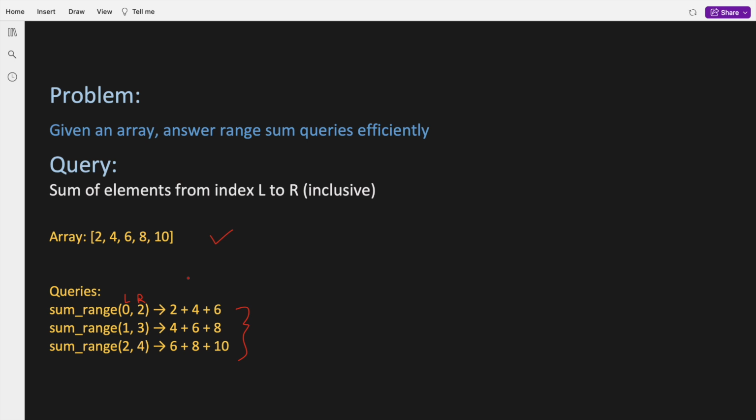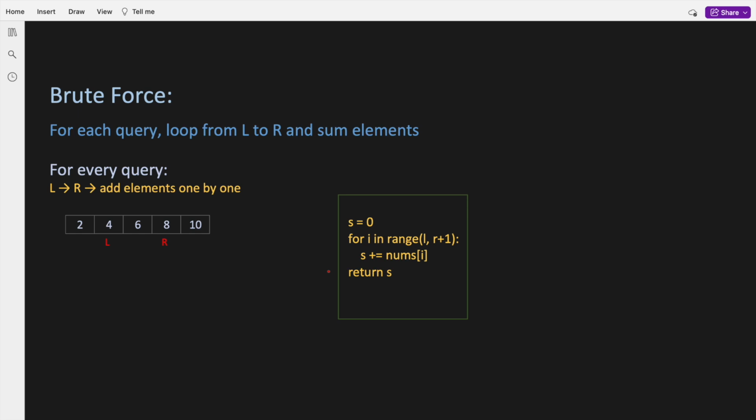If we calculate the sum from scratch for every query, we end up doing the same work again and again. The brute force approach is straightforward. For every query, we loop from index L to R and add all the elements in between. Here's the pseudocode for that. We initialize a variable s to 0 and loop from index L to R plus 1. Add the elements in between and then finally return the value of s.